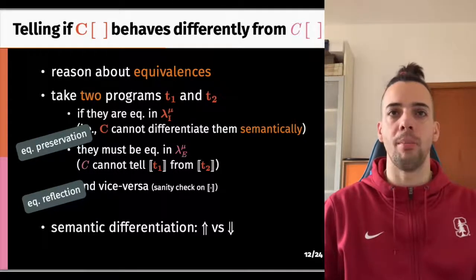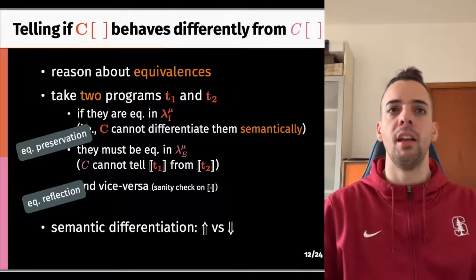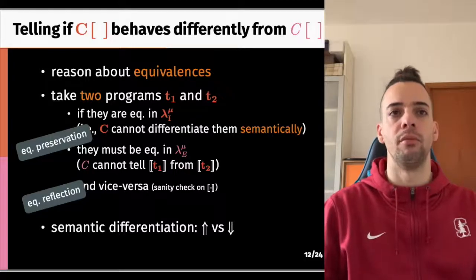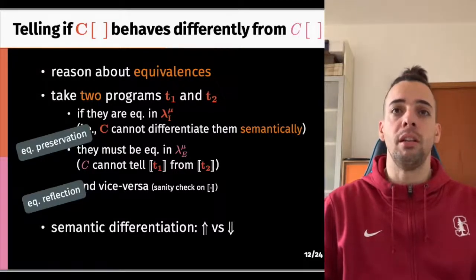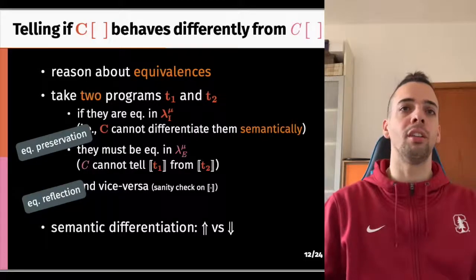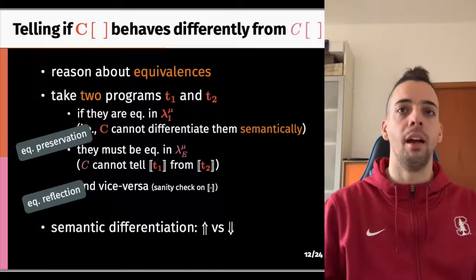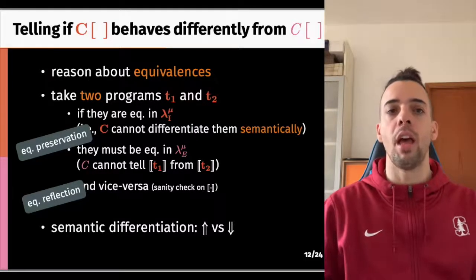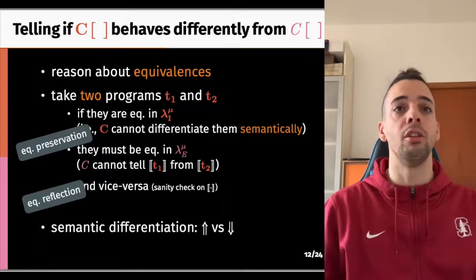But the most mathematically pleasing way to define this is by using termination and divergence. Effectively, two terms can be differentiated by a context if the context can terminate with one term and diverge with the other. If there is no such context, then the two terms are contextually equivalent or observationally equivalent.